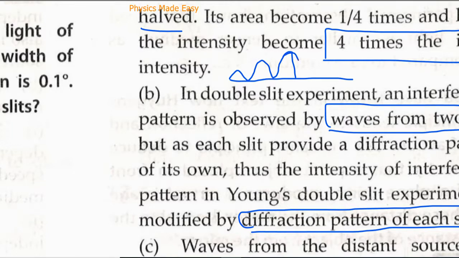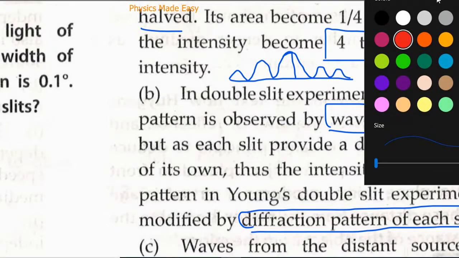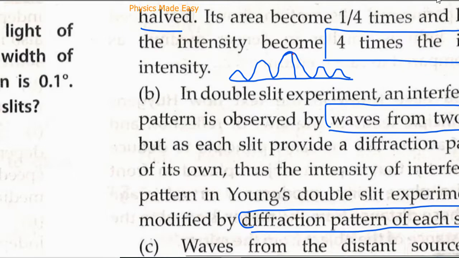I am making the height of the central maxima slightly lesser because of space. Now inside this diffraction pattern, there is an interference pattern like this. This is the interference pattern in case of double slit diffraction. So the interference pattern has been modified by the diffraction pattern.